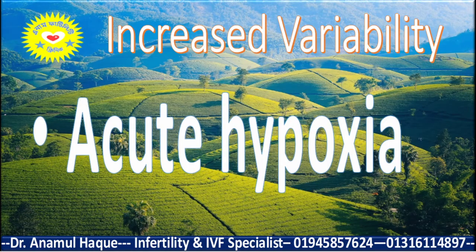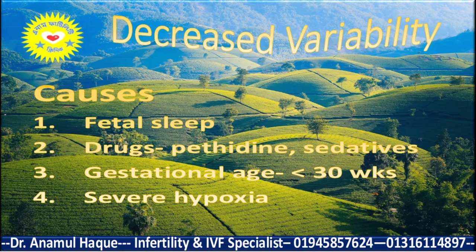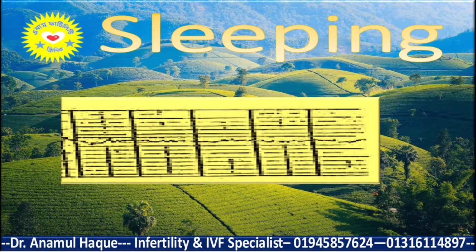So increased variability indicates a condition of acute hypoxia, and decreased variability causes are like when the fetus is in a sleep condition, or maternal sedation like pethidine or sedative benzodiazepine, gestational age less than 30 weeks, and a severely hypoxic baby showing decreased variability. When the fetus is in a sleeping condition, you will see decreased variability. This is the sleeping CTG. So in a sleeping condition, the fetus can show this type of CTG, and this is normal actually.